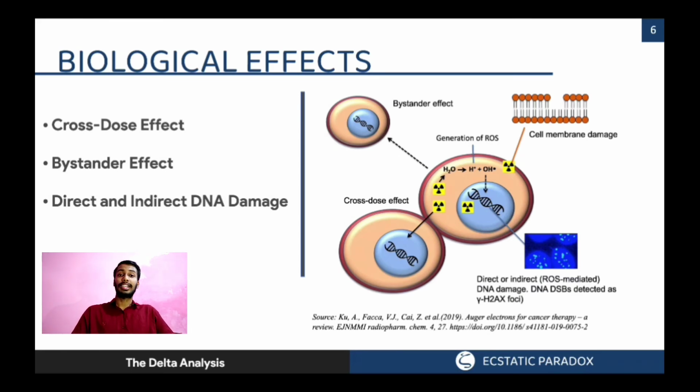The third thing is direct and indirect DNA damage. Direct DNA damage means when the delta electron strikes the DNA directly and breaks the strands of the DNA, and cell death occurs by it. And indirect DNA damage is when delta electrons ionize the cytoplasmic content, forming reactive oxygen species, ROS, and the ROS attacks the DNA and breaks the bonds of the DNA. And we can mark this damage by doing confocal immunofluorescence microscopy.